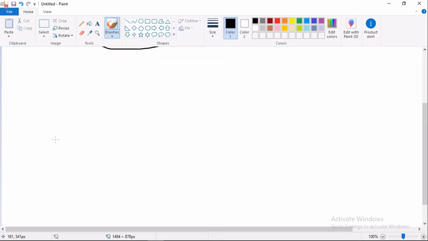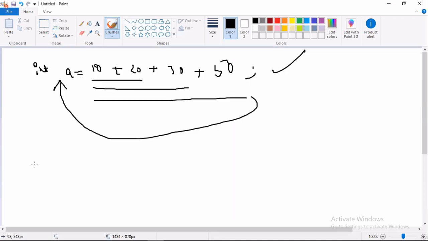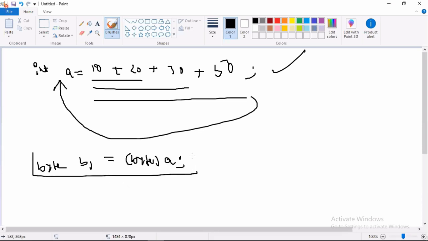Like this, is it possible to apply multiple cast operators? For example, I'm writing byte b1 equal to A, the compiler throws an error. To solve this compile time error, what are we going to assign? Byte of A. Yes or no? Byte b1 equal to byte of A, we are writing. Now it is compiled.